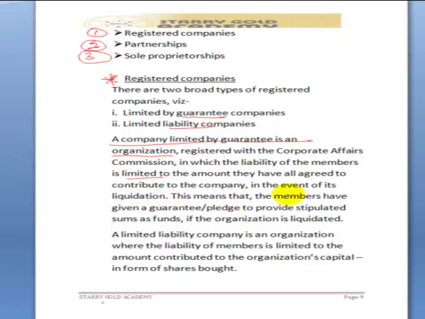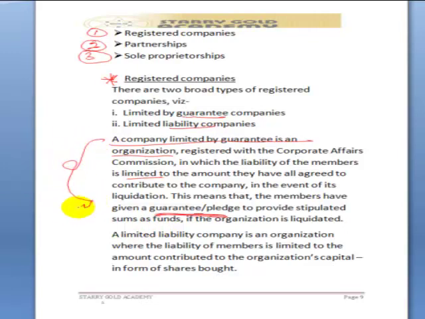This means that the members have given a guarantee or pledge to provide stipulated sums as funds if the organization is liquidated. Let's explain what we mean by a limited by guarantee company.